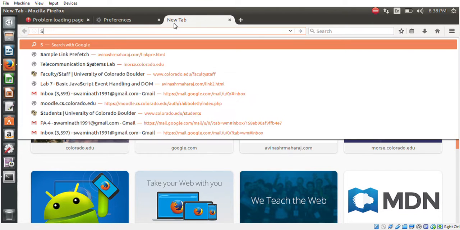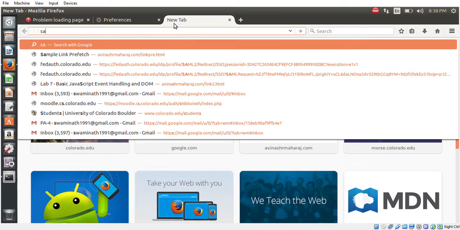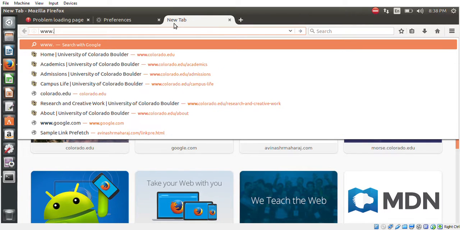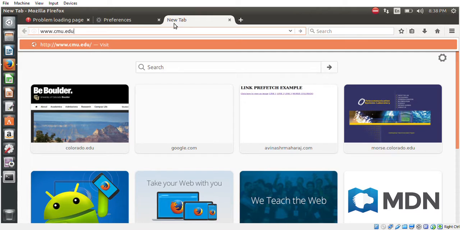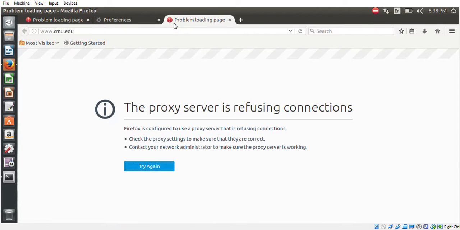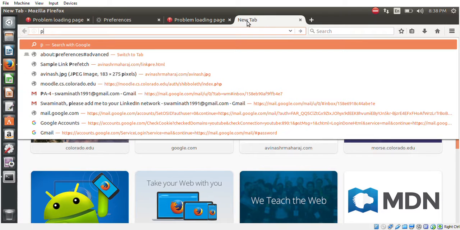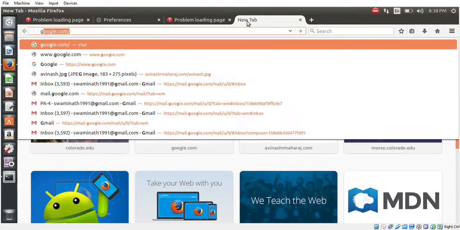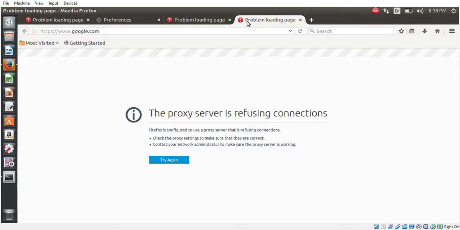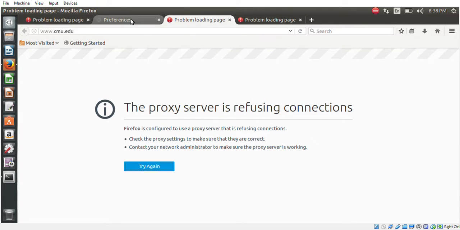Now the internet connection is off, and if I give a different website, say www.cmu.edu, which is not touched, see here the proxy is refusing connections. The proxy will also refuse connections for secured websites like Google, since I'm not handling those websites.